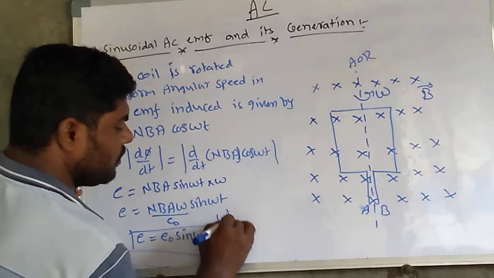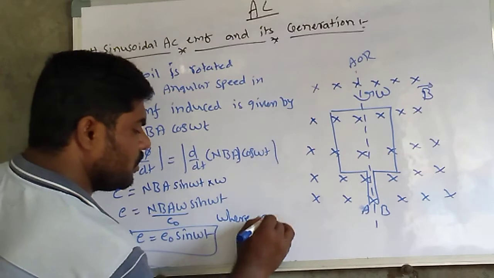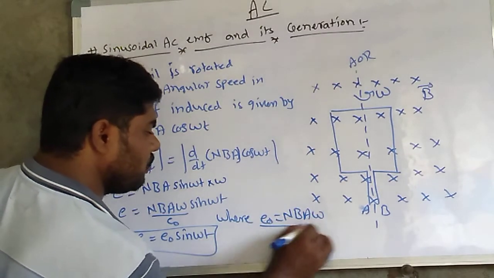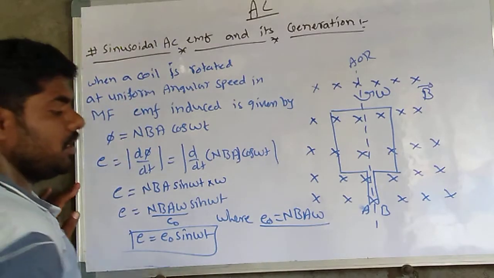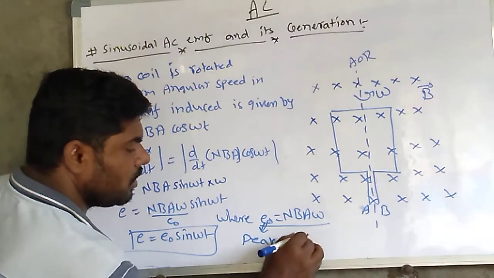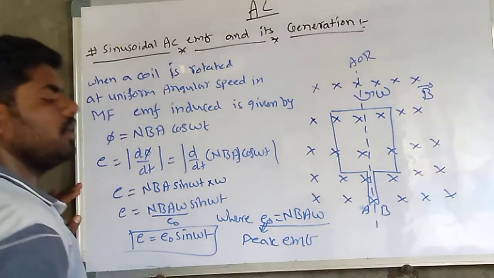Where E naught is equal to N B A omega. This value is constant, the peak EMF value.